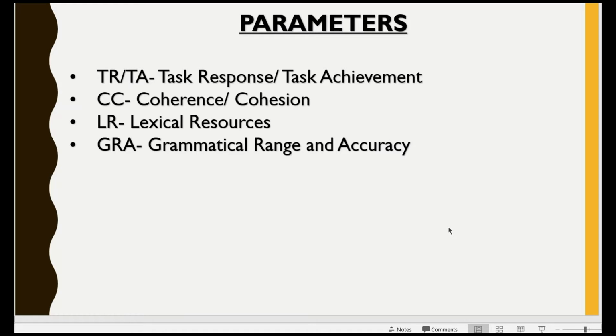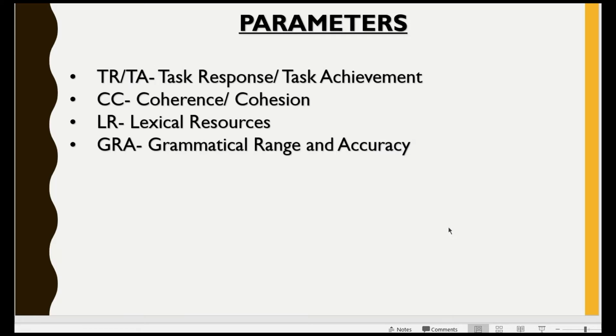So this is the first case. The second case is when, suppose the question says discuss both views and give your opinion, but you did not discuss both the views, you just gave a one-sided opinion, and rather you thought that this is an agree-disagree question, and you supported only one view and wrote the whole body paragraphs on that view. That means the demand of the question again was not clear. It demanded you to write both the views and your opinion, but you wrote only one opinion. Again this parameter would be hit. So these are the two types, or you can say the two mistakes. If you make these mistakes, definitely this parameter would be hit.